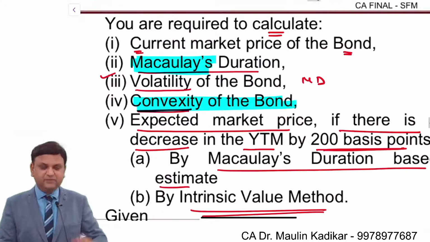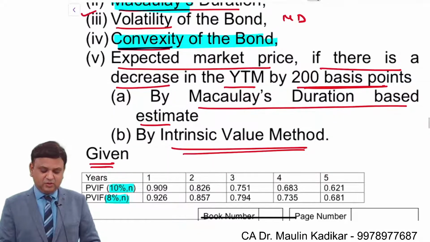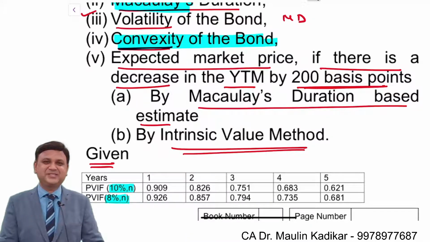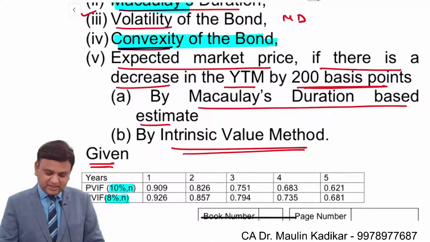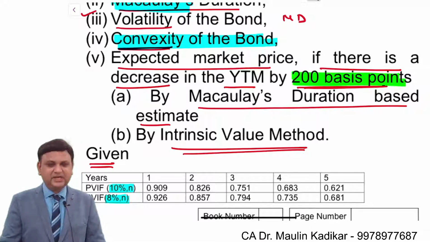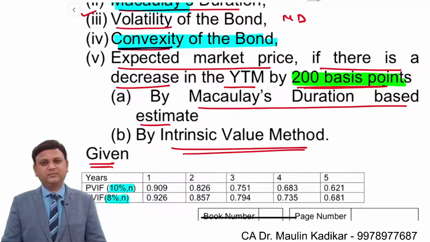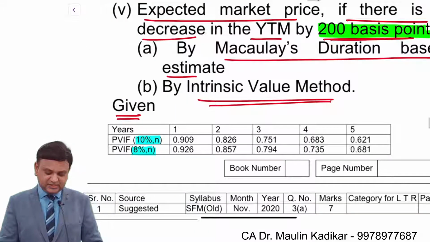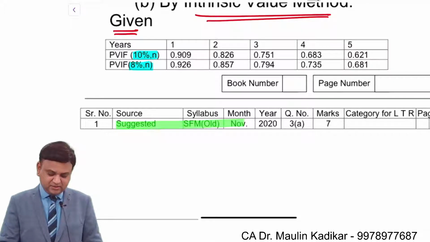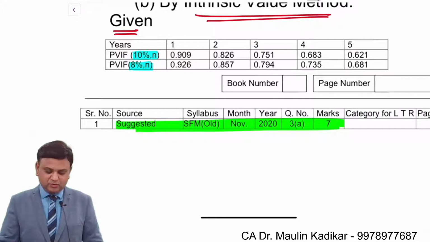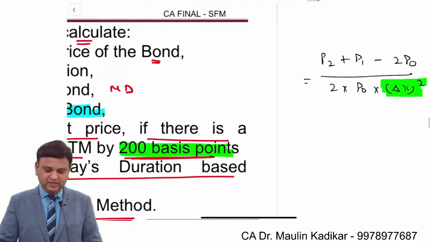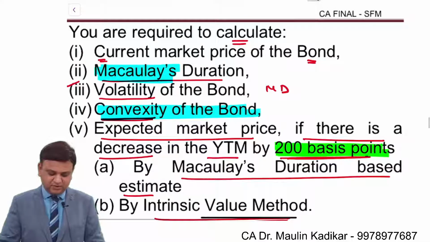However, looking to the information provided to us in the subsequent question, 2% can be taken. The institute has provided the suggested answer taking into account the 2% change in the cost of capital, and with that the answer is calculated.